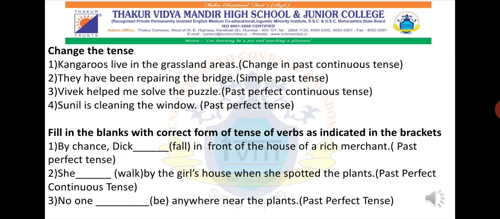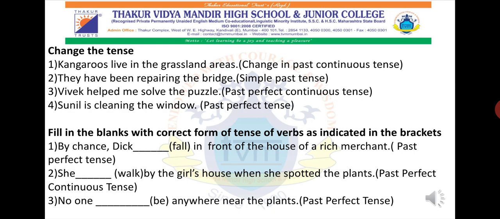Now here are a few examples that I would like to give you all for practice. So change the tense, and in the bracket I have given you in which type you have to change. We'll look at only the first example, then the rest you will have to do. So the first example is: kangaroos live in the grassland areas. Change in past continuous tense.